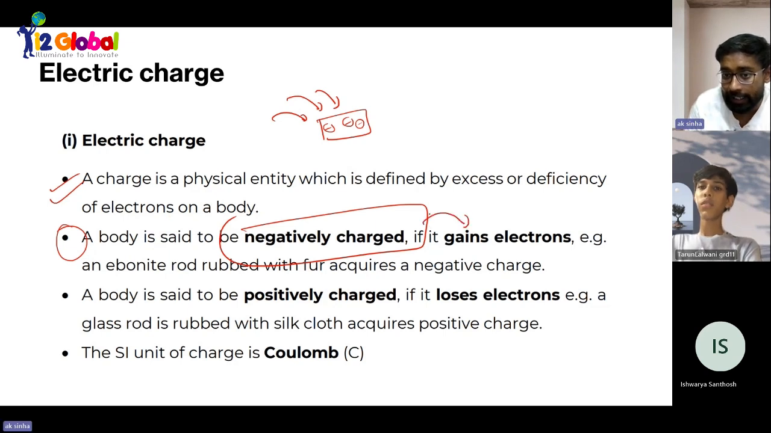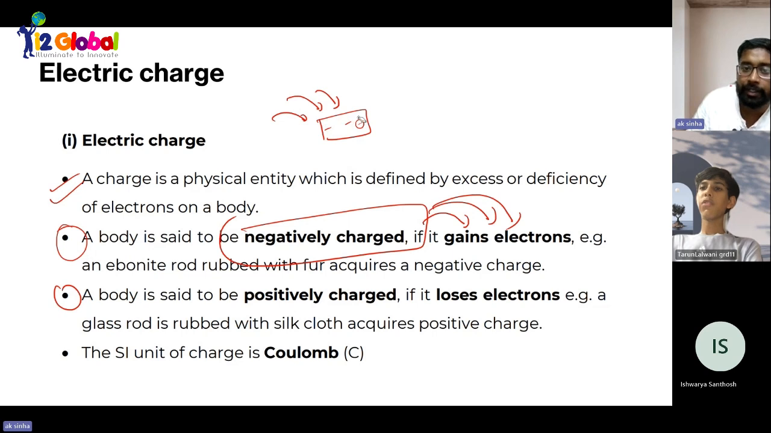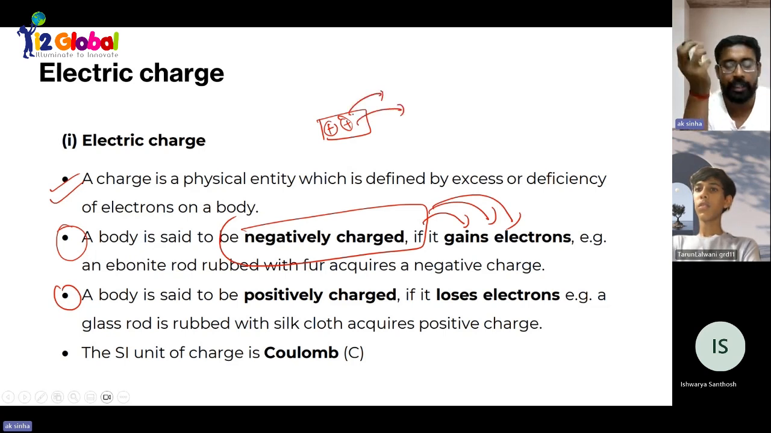That means it has an excess number of electrons available. Next point will be positive charge. Positive charge means if we have removed a couple of electrons, then what will happen? There will be a void generated, and because of that void, this will have positive charge.